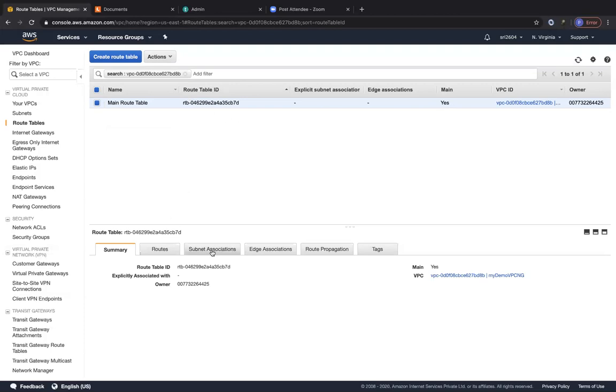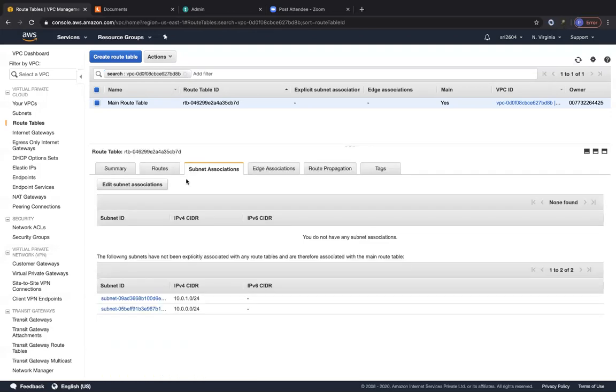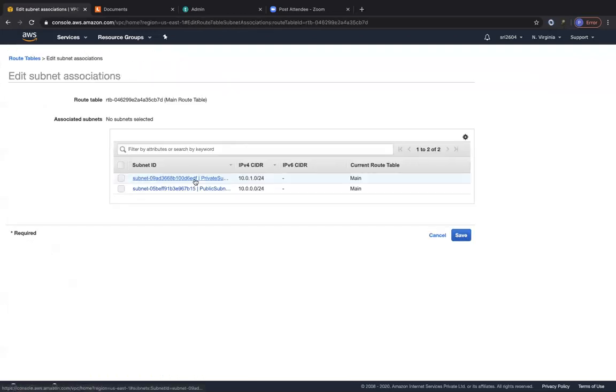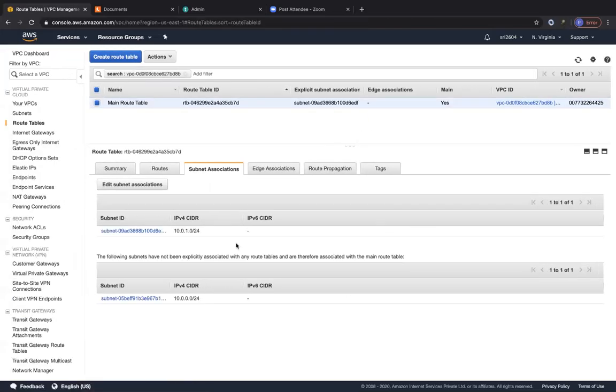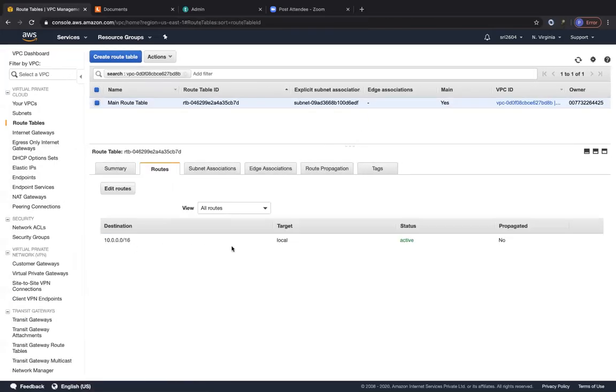Let's go to subnet associations for our main route table, and associate my private subnet here. Let's click on private subnet, and click on save. Now you can see that this private subnet does not have any route to the internet gateway. It only has the local route, which means all the resources within the VPC can talk to each other, but obviously not to the internet, right?